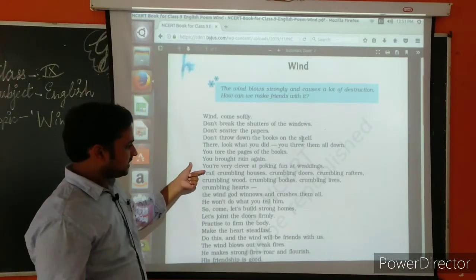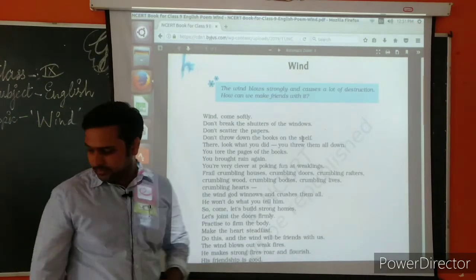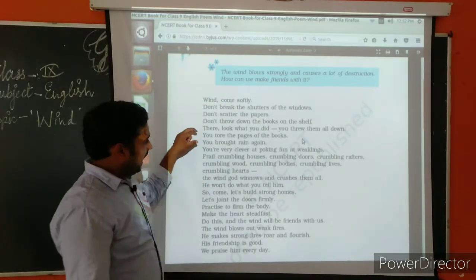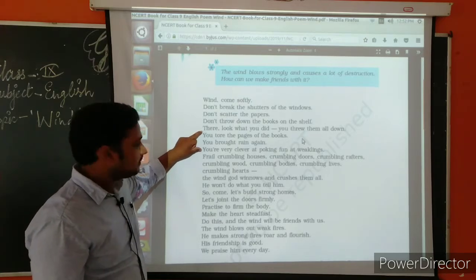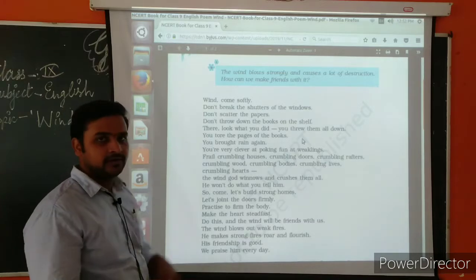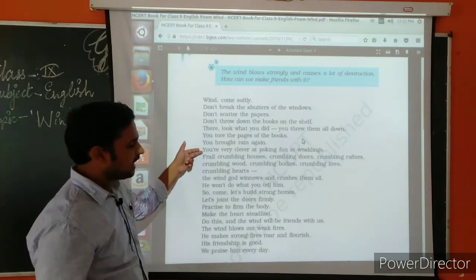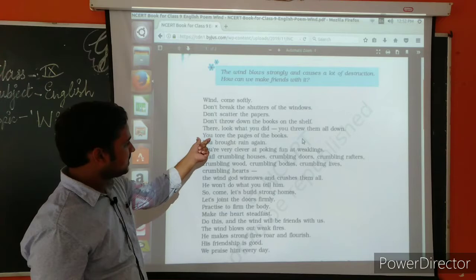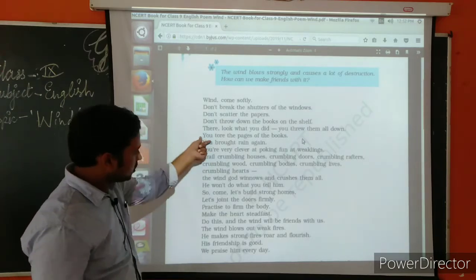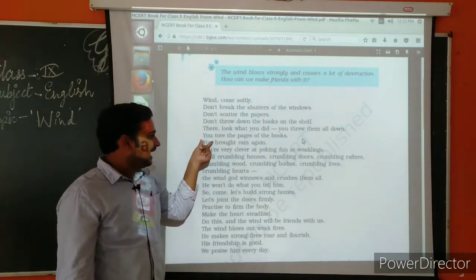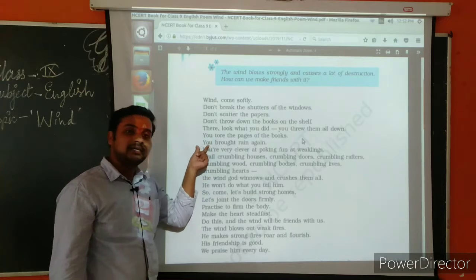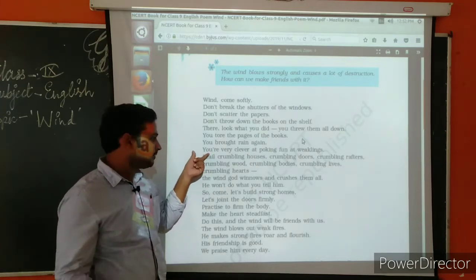Now the next poetic device which I can see in this poem is anaphora again. If you see in the 6th, 7th, 8th lines, anaphora once again has been used here. How? You can see "you", and again "you". So the repetition of the same word at the beginning of the line is called the anaphora poetic device. Keep this in your mind.